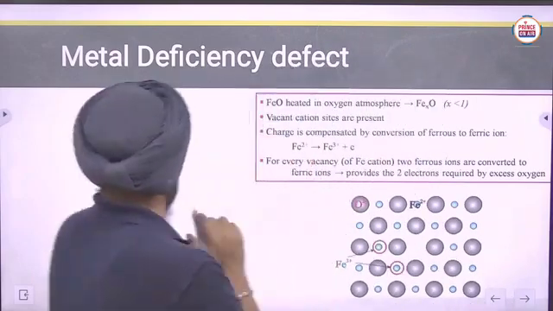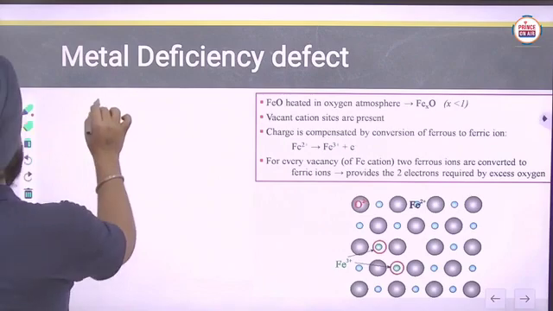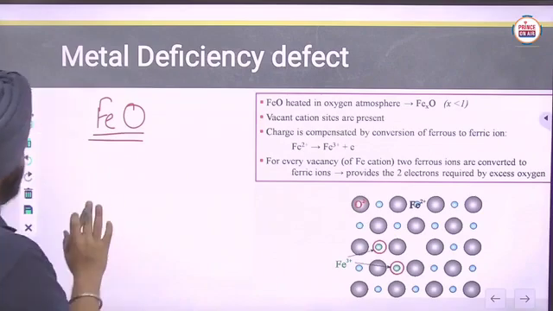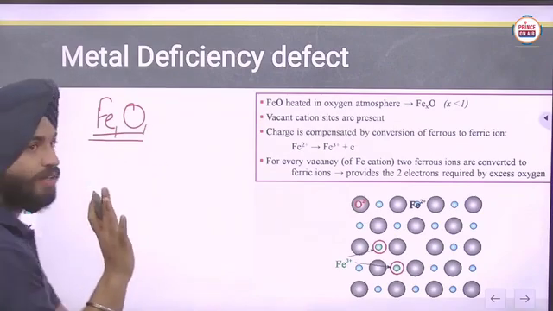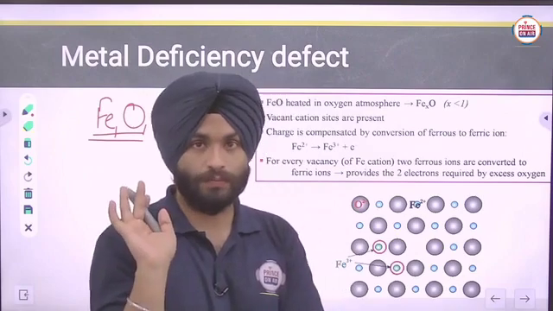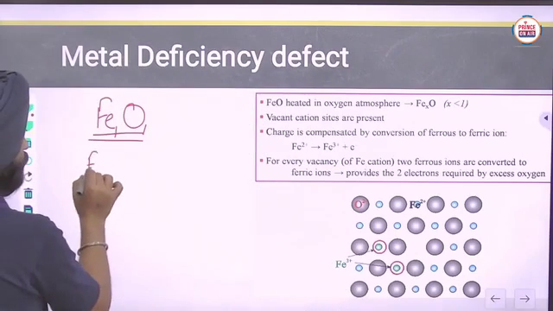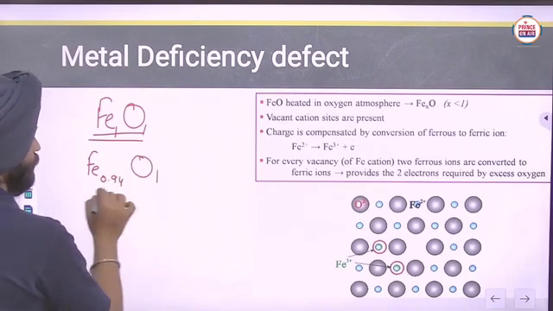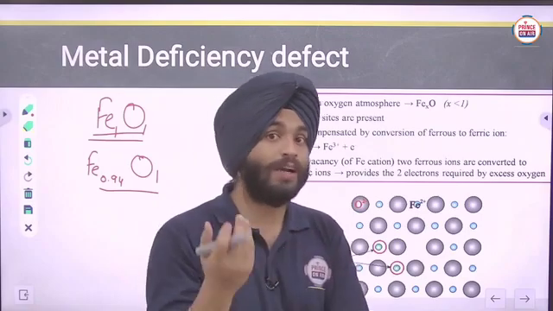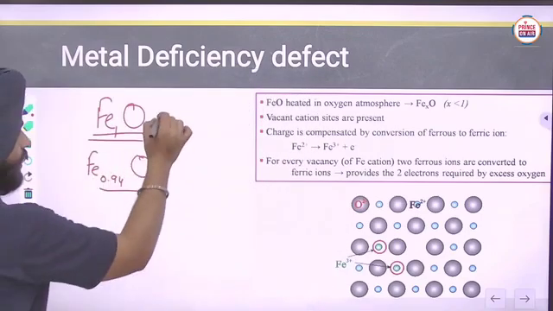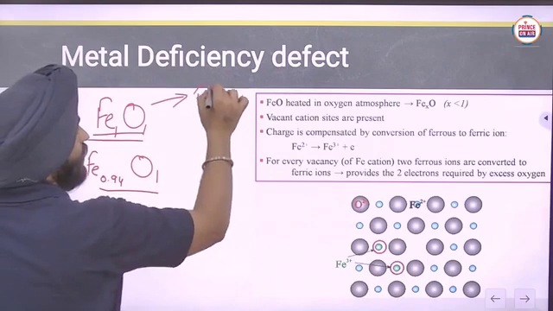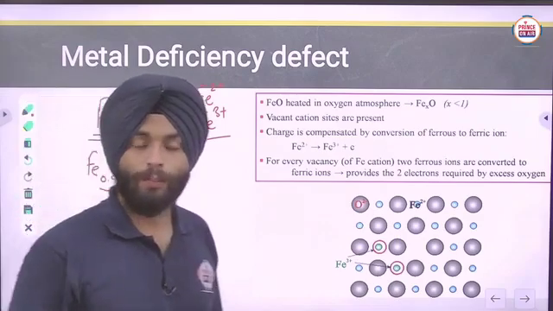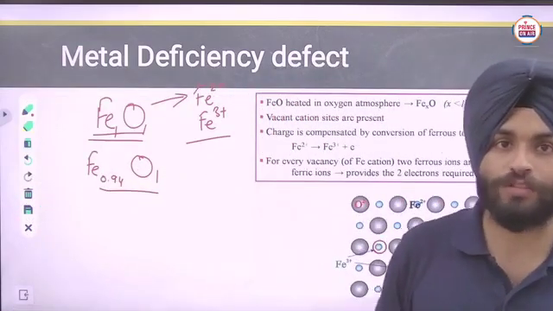See carefully, one more point is here. Have you seen the formula FeO, iron oxide? In that case iron and oxygen, the ratio should be the same, but in actual it is not the same. Their ratio is Fe 0.94 to 0.96 and O 1, that is the actual ratio here. Now why is it so? Here iron is a mixture of both types of ions, Fe2+ and Fe3+, ferrous and ferric ions. Both types of ions are there.